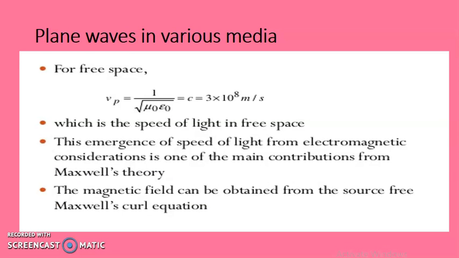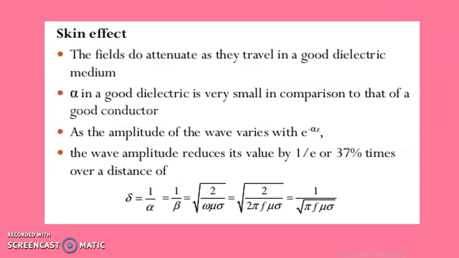And for free space, this is the expression, that is Vp, which is equal to 1 by square root of mu naught epsilon naught, which is the speed of light in free space. The magnetic field can be obtained from the source-free Maxwell's curl equation. And next we'll see the definition for skin effect.